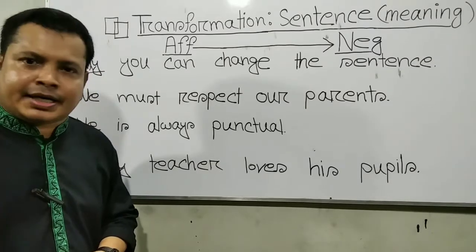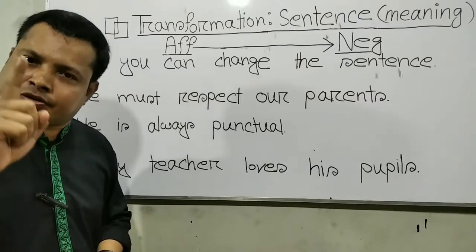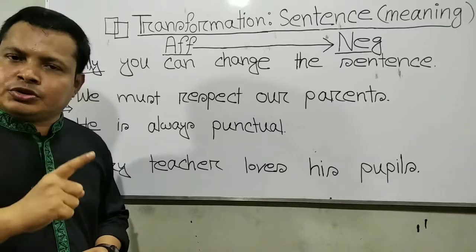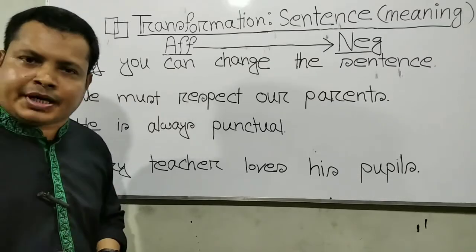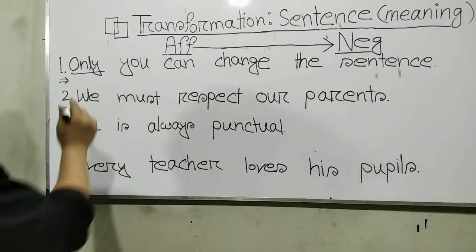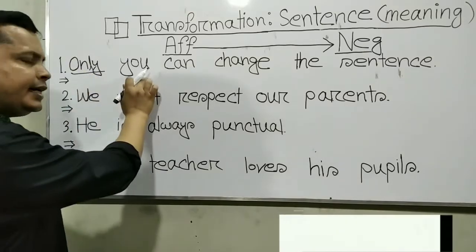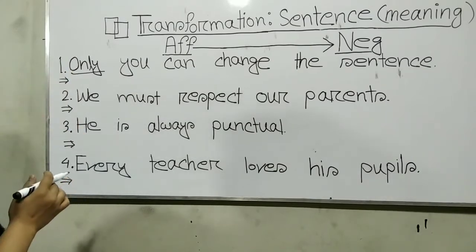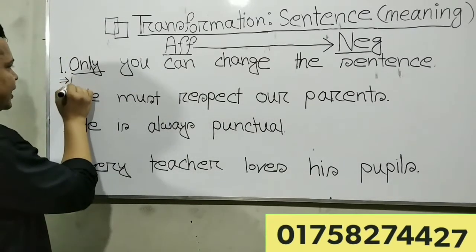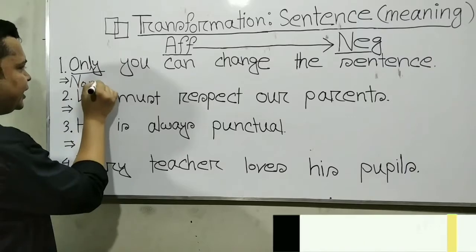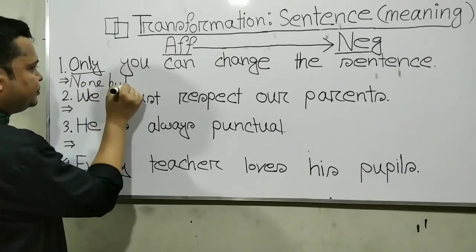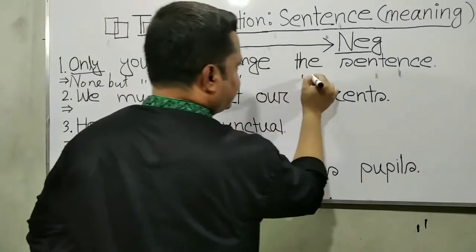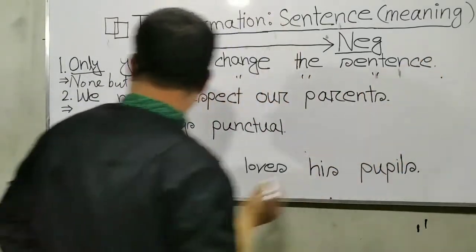Remember: none but for person, nothing but for thing, and not more than, not less than for number. Here only indicates the person you, so we write none but, N-O-N-E, B-U-T. None but you can change the sentence, full stop.